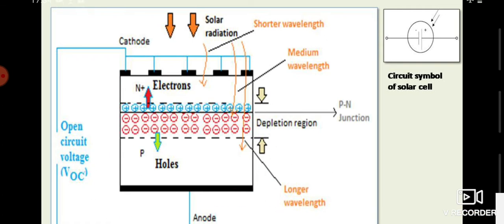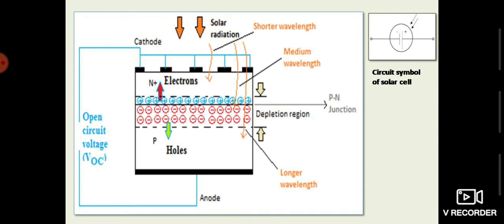As you know, if opposite types of charges exist, then obviously there is an electric field. An electric field works as a force on the generated electron hole pairs. So due to the solar irradiation, the generated electron hole pairs will be separated and the electrons will move.